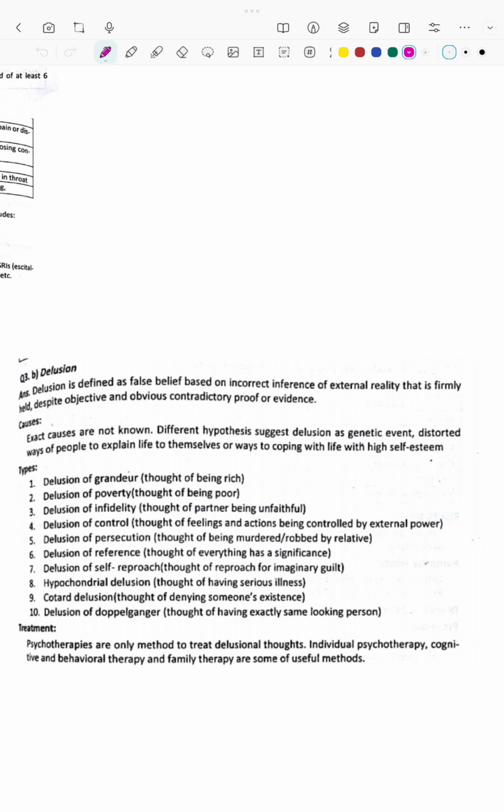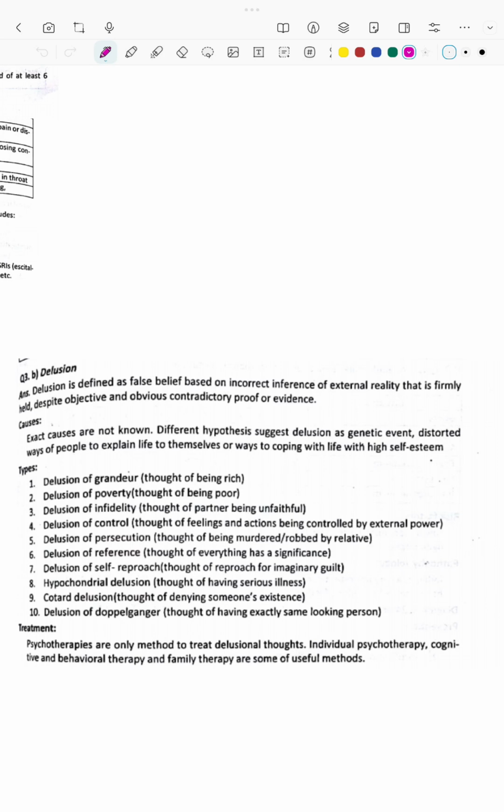So delusion is a false firm belief that the patient holds due to an incorrect inference of external reality, firmly held by the patient despite contradictory and obvious objective proof being given to the patient. Exact causes are unknown, but it is said that it is due to a coping mechanism for the patient or a genetic cause. Types: